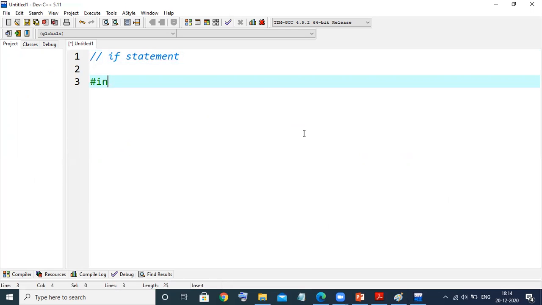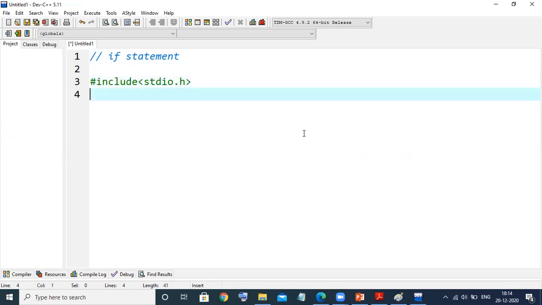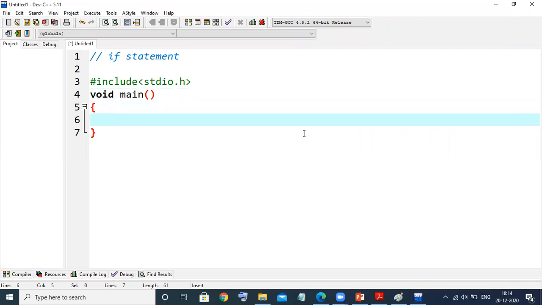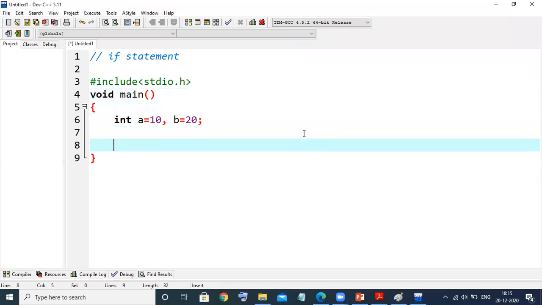First of all, I need to include stdio.h, then void main. All these control statements, everything you need to write inside the main function only, because main is the main. That's it. Okay, suppose the same simple program we will implement: a, b, and here I am assigning a equal to 10 and b equal to 20. And see, now we will use this if statement. If, round parenthesis, the condition is what? a greater than b. We are checking, is my a greater than b?